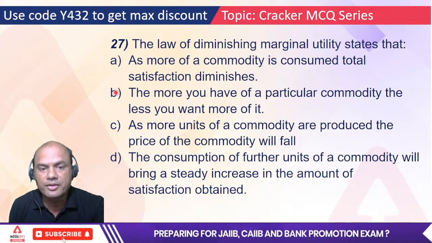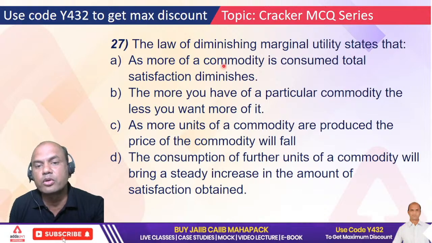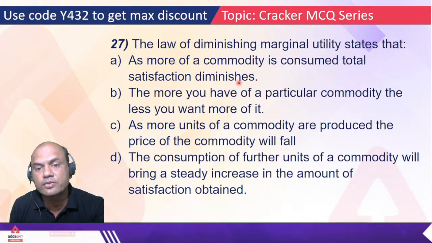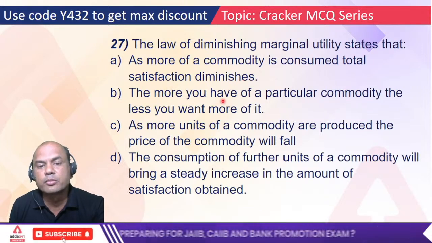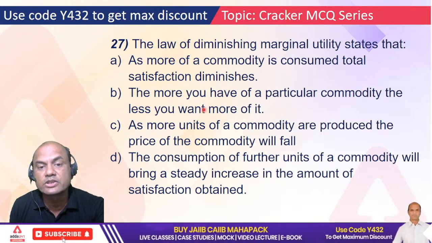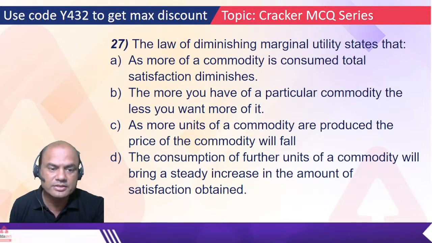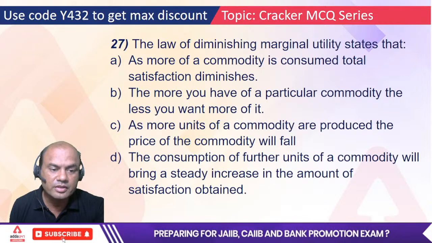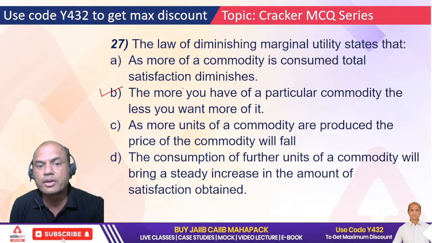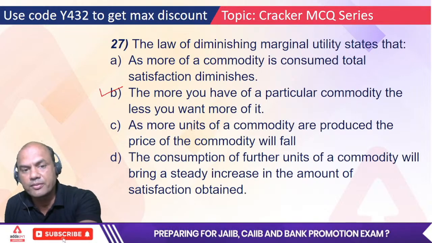Now among A and B, tell me what is the answer. Type fast, A or B. As more of a commodity is consumed, total satisfaction decreases, or the more you have of a particular commodity, the less you want more of it. The correct answer is B, because the less you want more of it means marginal utility decreases. That is the meaning over here, okay?